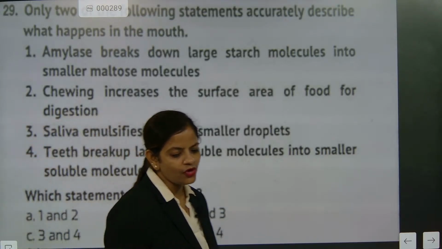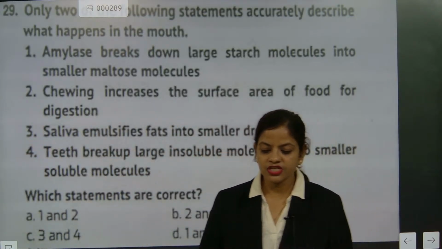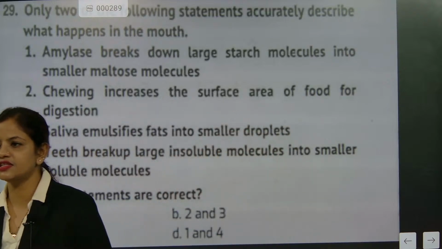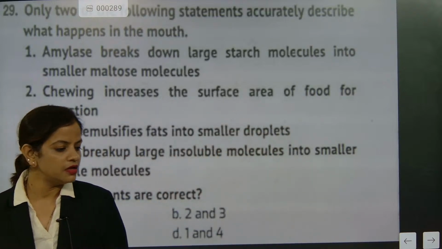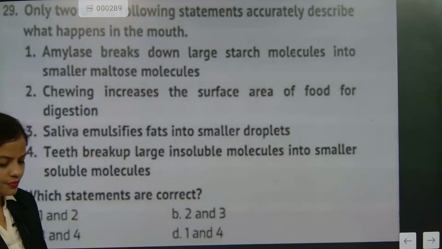So I hope, how many of you have given the answer as A? This is the 29th question. How many of you have given the answer as A? A correct? Can you, Ishrat, inform? Ishrat is not present in the room.